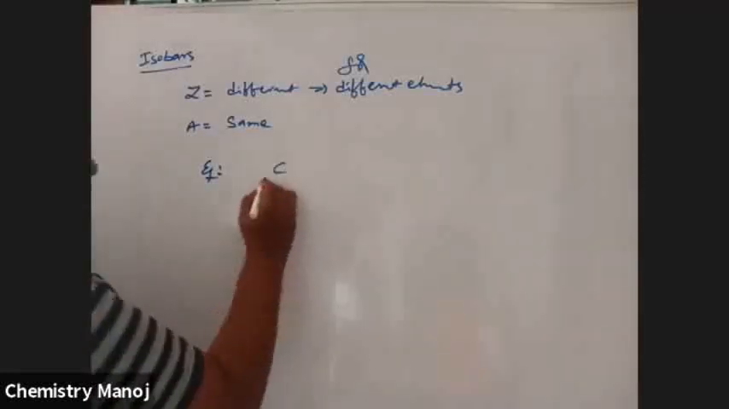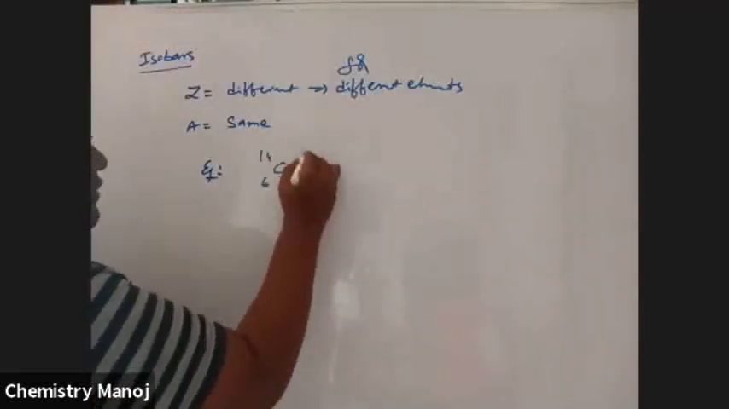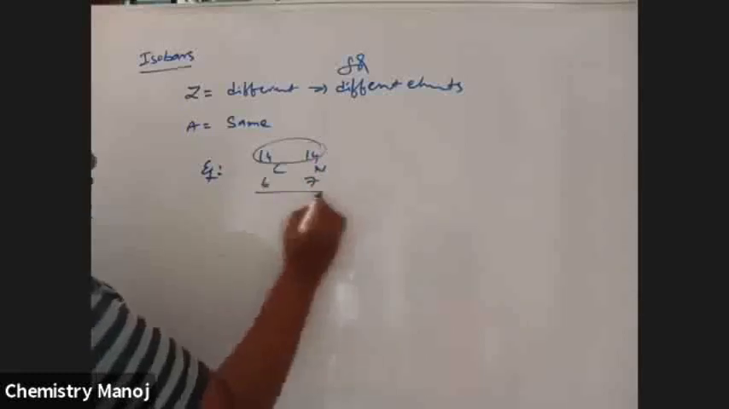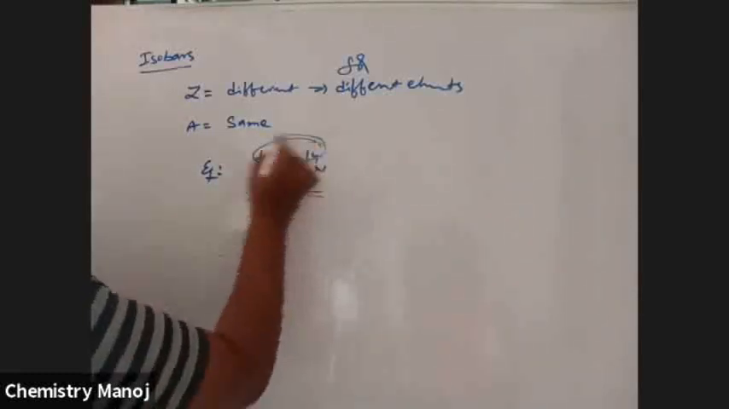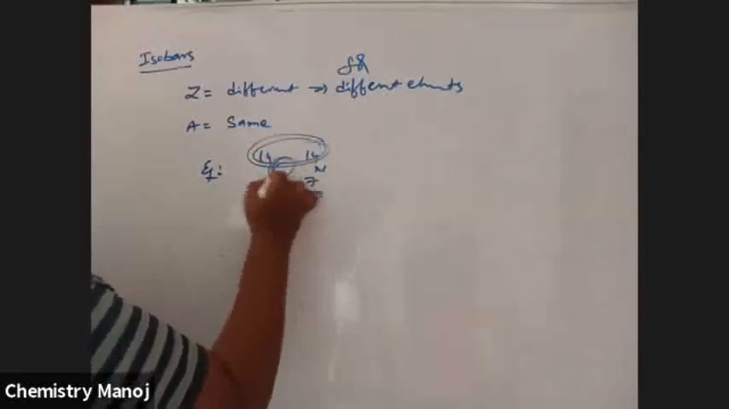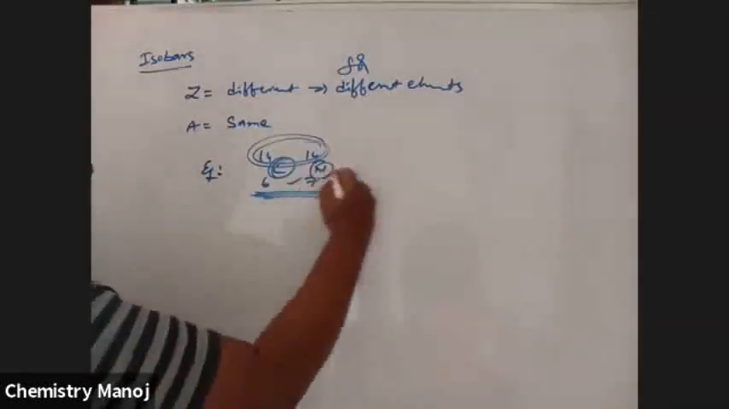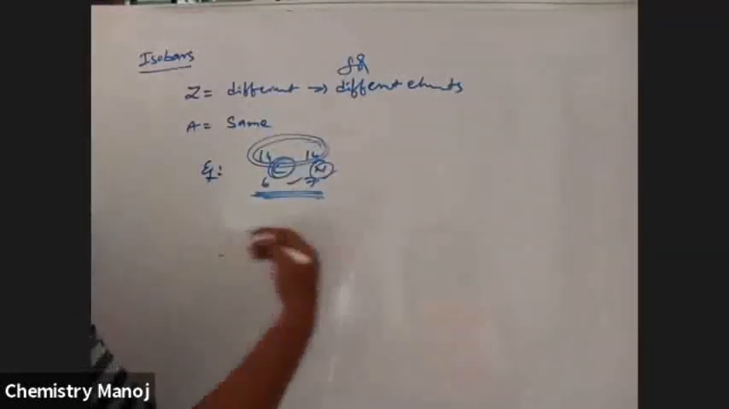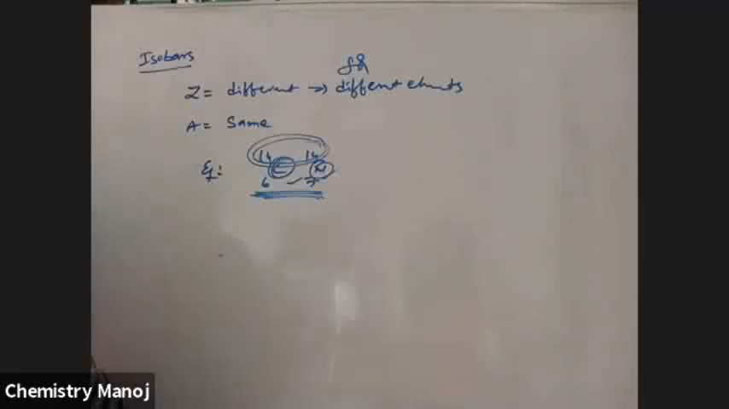Example: carbon-14 (atomic number 6) and nitrogen-14 (atomic number 7). The mass number is the same, the atomic number is different. One is carbon, another one is nitrogen. Different elements, so their physical properties and chemical properties are also different.